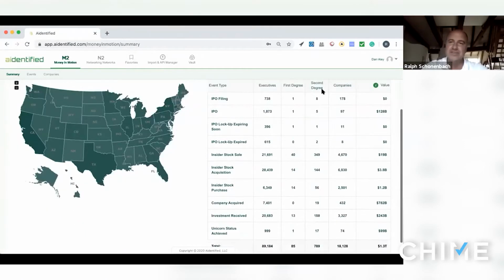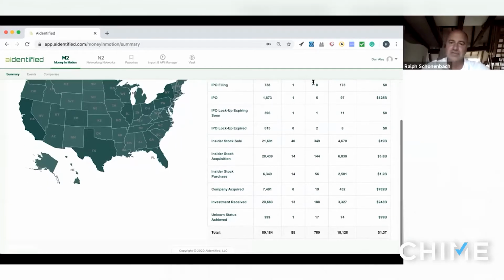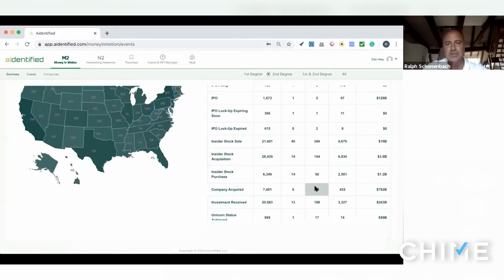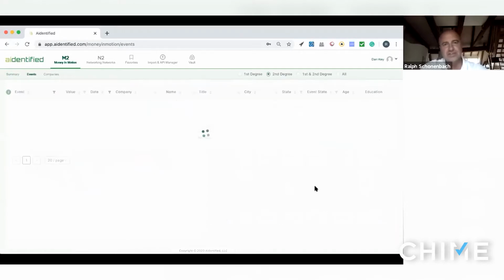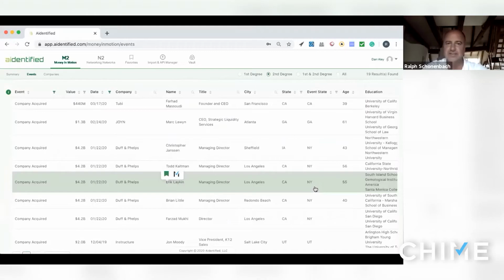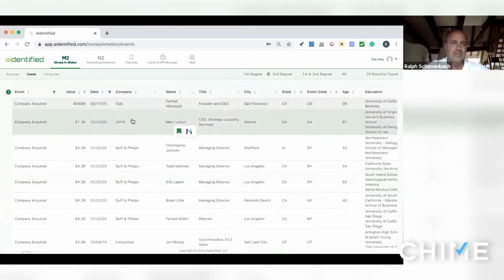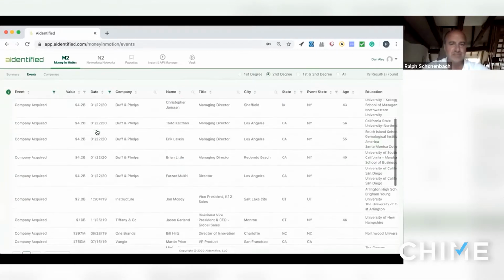And you have the ability to see where you have your first degree connections and second degree connections to these different executives, based on the mapping that we've done across the 300 million people that we're tracking, and then also by adding in your LinkedIn connections. So for example, if we take a look at an acquisition, we can see who we know that was involved in such a transaction. And when you click on that number, it'll pull up those events related to where you have second degree connections.